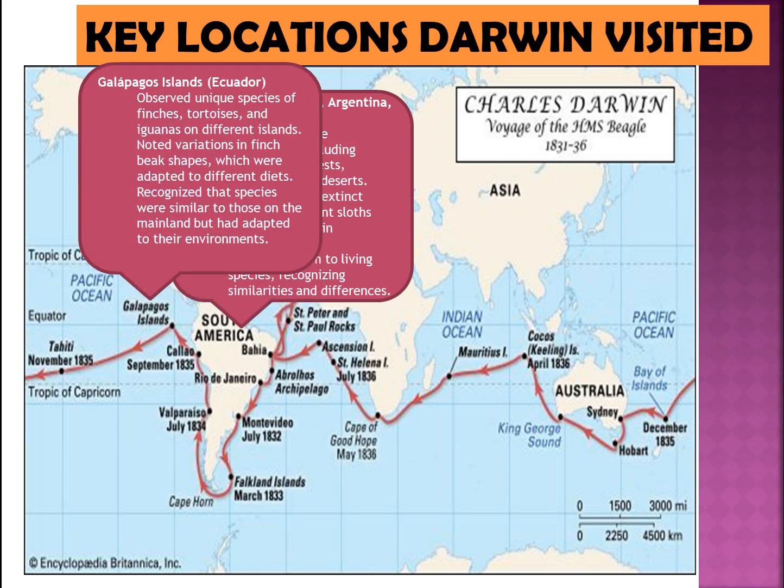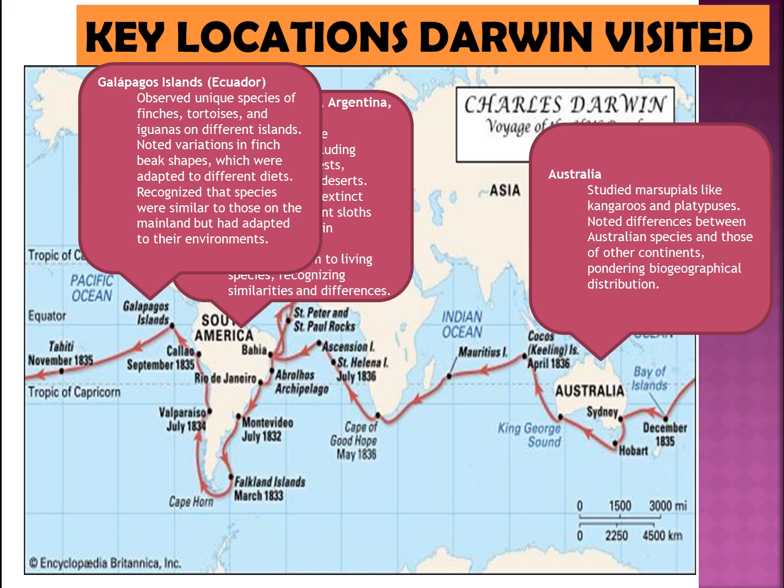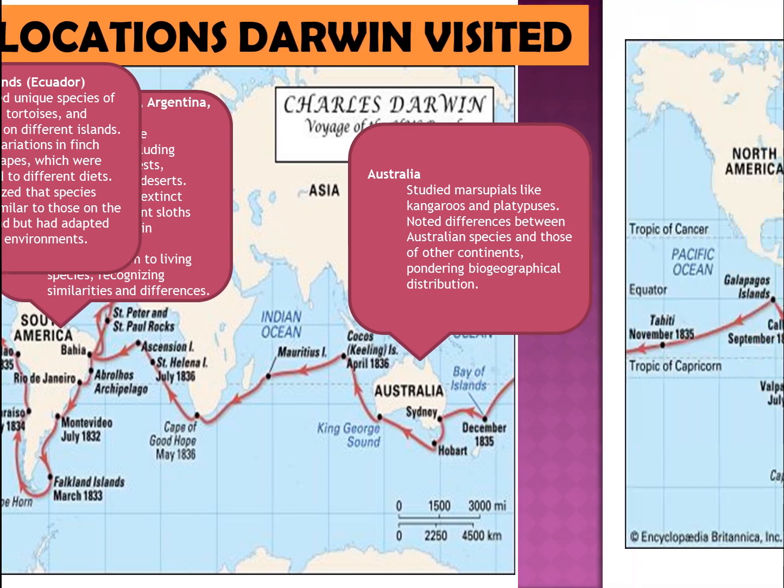2. Galapagos Islands, Ecuador. Observed unique species of finches, tortoises, and iguanas on different islands. Noted variations in finch beak shapes, which were adapted to different diets. Recognized that species were similar to those on the mainland, but had adapted to their environments. 3. Australia. Studied marsupials like kangaroos and platypuses. Noted differences between Australian species and those of other continents, pondering biogeographical distribution.